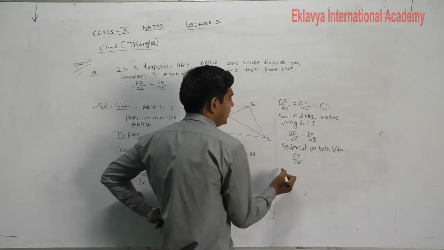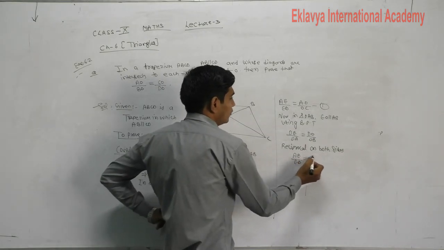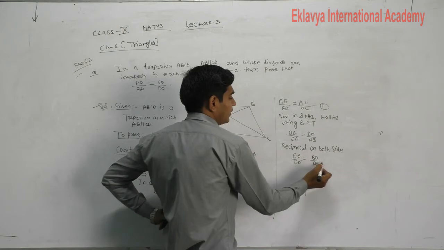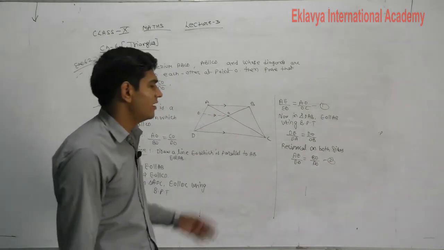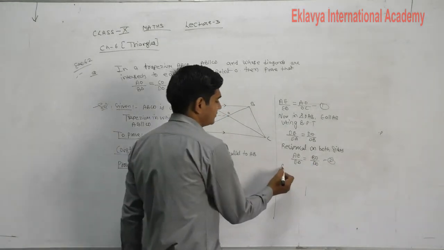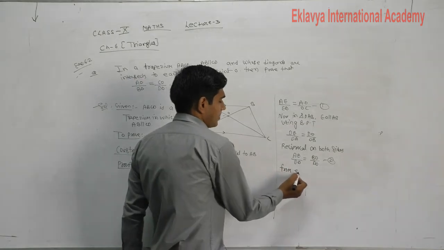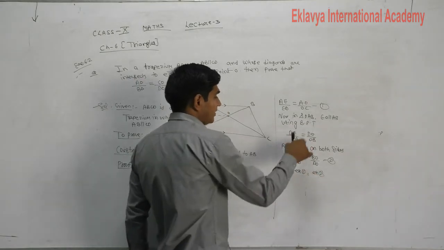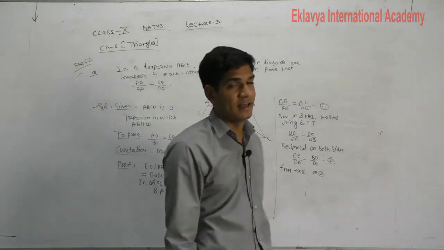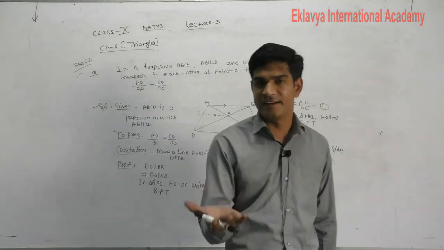AE upon ED is equal to BO upon DO. Equation number second. From equation first and second, what are we observing here? Their left hand sides are equal, so the right hand sides are also equal.